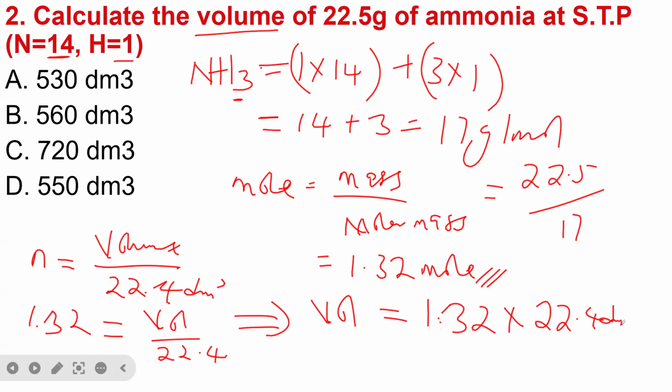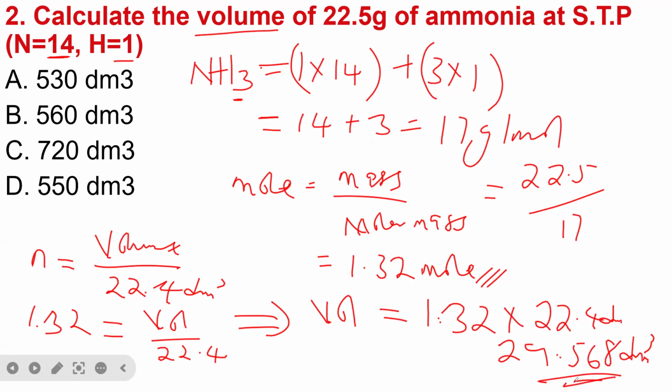So at the end, when we calculate this, it gives us a total of 29.568 dm cube. So this is what we're supposed to get from this calculation.